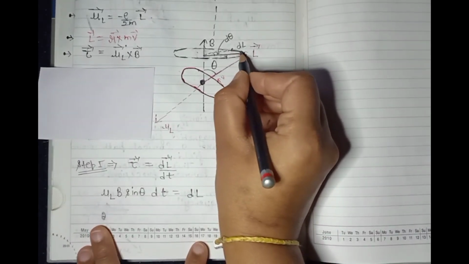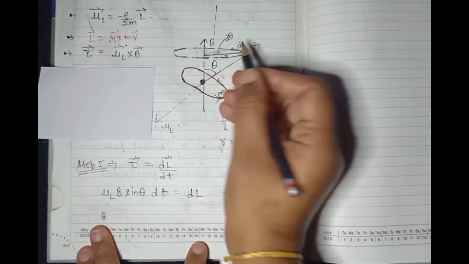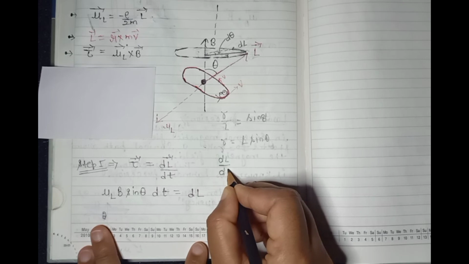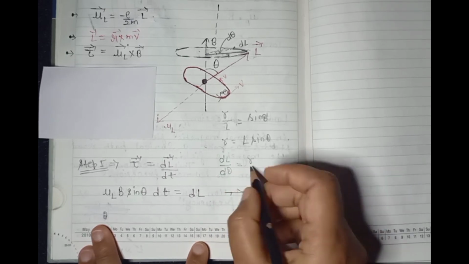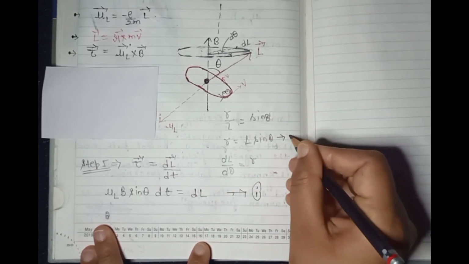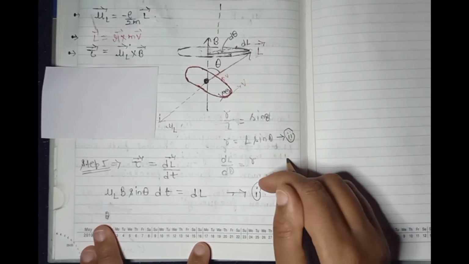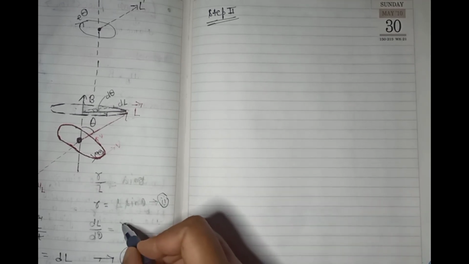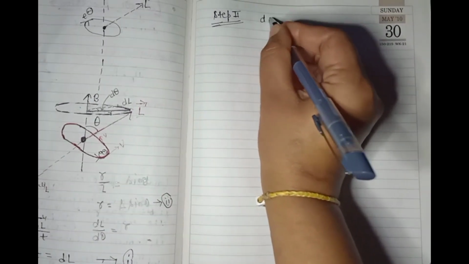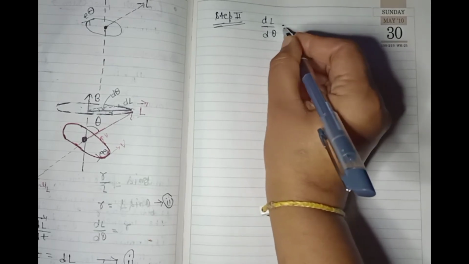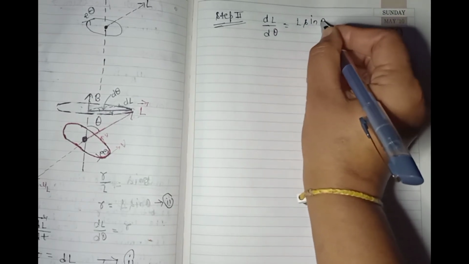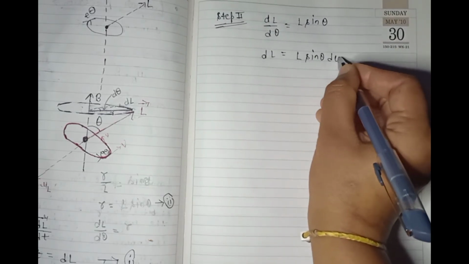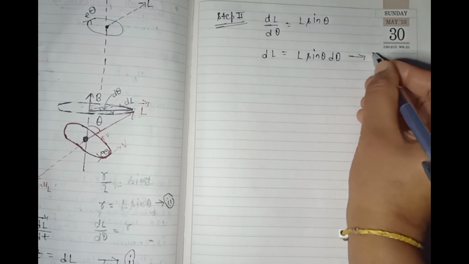Because arc length upon radius equals angle, dL upon d theta equals r. Now put it in the second equation. Put this r value here, then we get dL over d theta equals L sin theta. So dL equals L sin theta into d theta. This is our third equation.